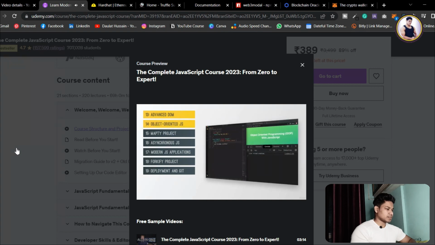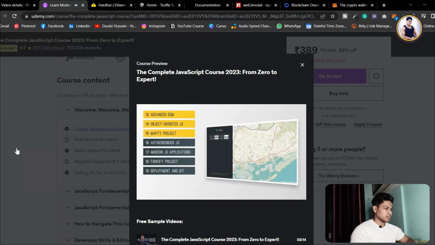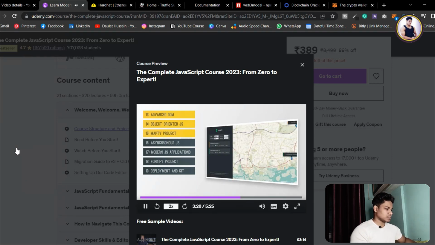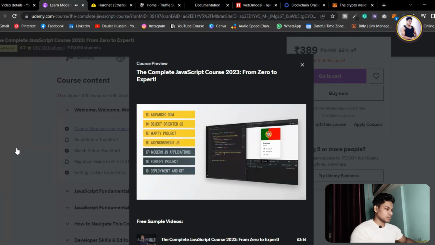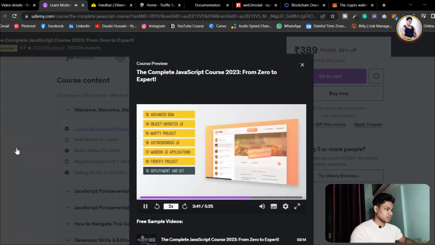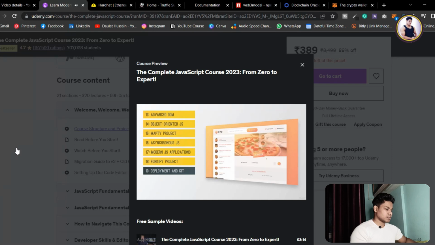In section 14, we finally reach the pretty advanced, but also very important topic of object-oriented programming with constructor functions and ES6 classes, which will then, in the next section, allow us to actually plan and structure a project, which is also super important. After that, you're going to learn all about asynchronous JavaScript, which is used for things like loading data from external web servers, and how modern JavaScript applications are actually built using cutting-edge technologies like NPM, Babel, Parcel, and ES6 modules.